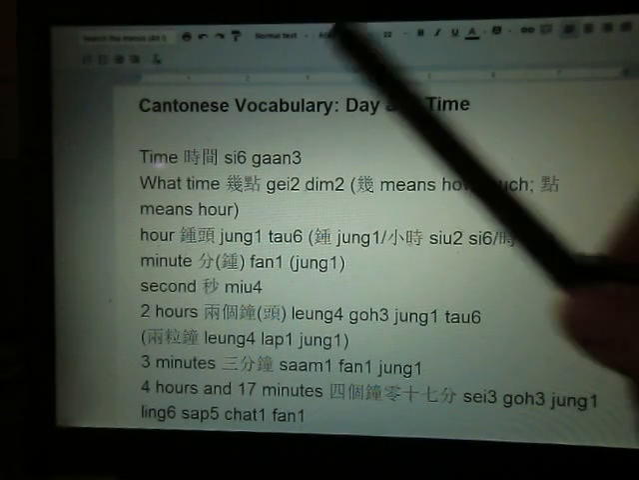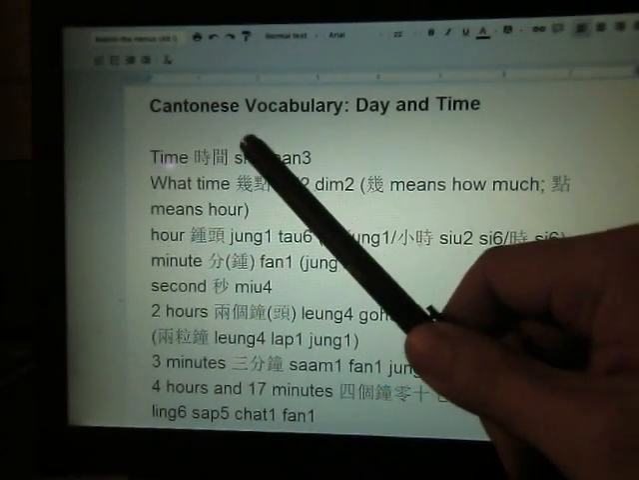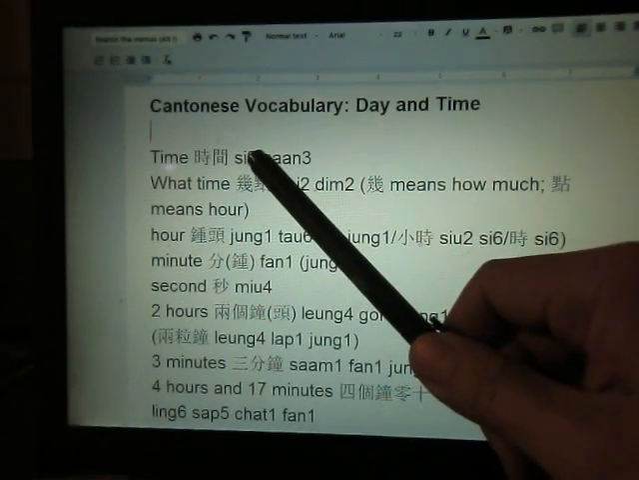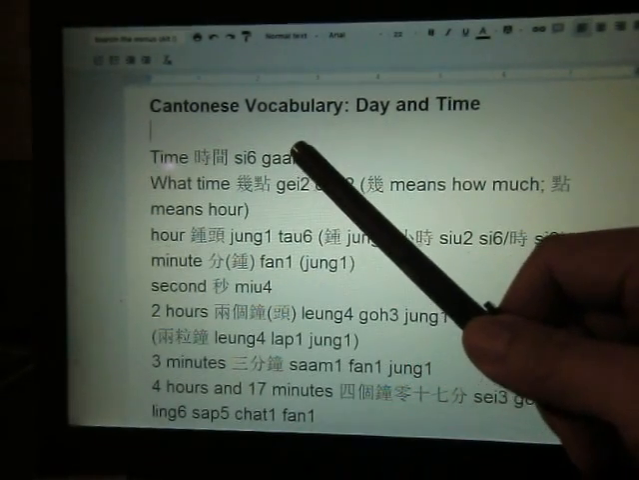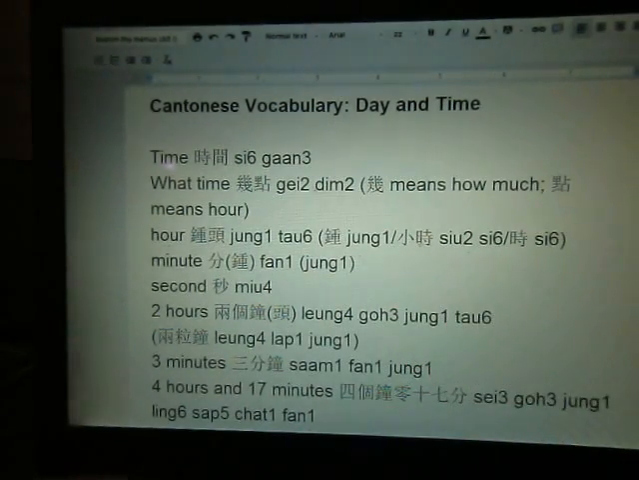Time in Cantonese is 時間. Some people nowadays would say 時間 with a different tone, which is crazy because that means rape. I don't see why some of the so-called Chinese scholars are now trying to change the tone of 間. Okay, it's not that tone, it's 時間.